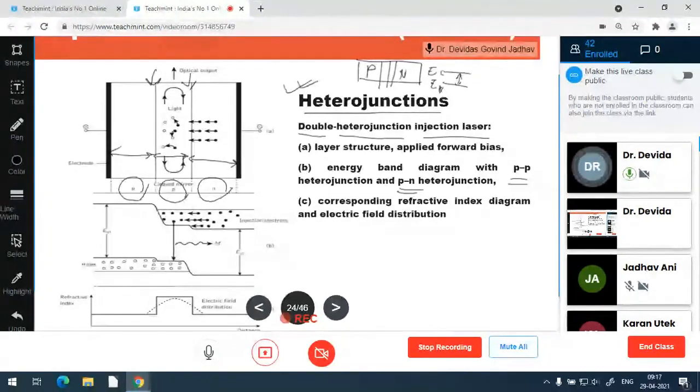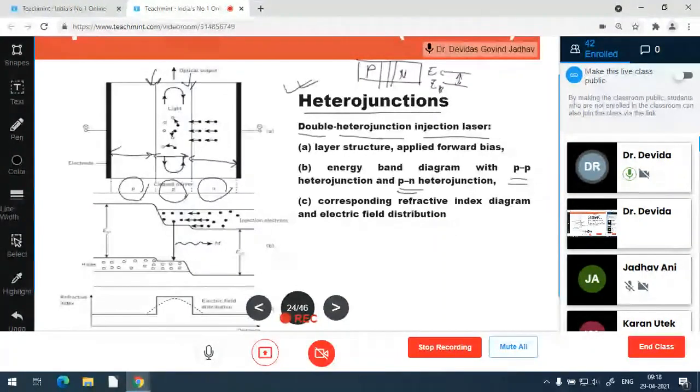Heterojunctions mean on both sides of the junction there are different material alloy constituents, or different constituent mixing levels, so alloy properties will change and accordingly the band gap energy values will change on both sides of the junction. Both the junctions have the same property of heterojunction, so this becomes double heterojunction injection.